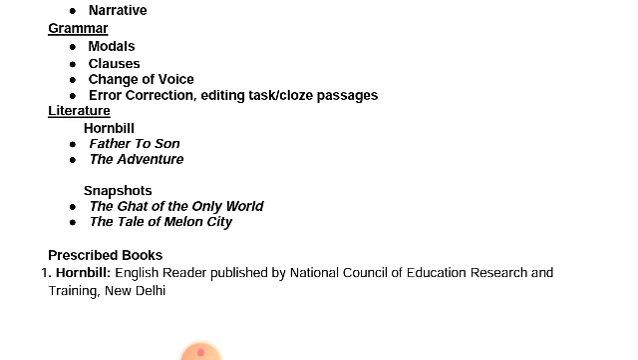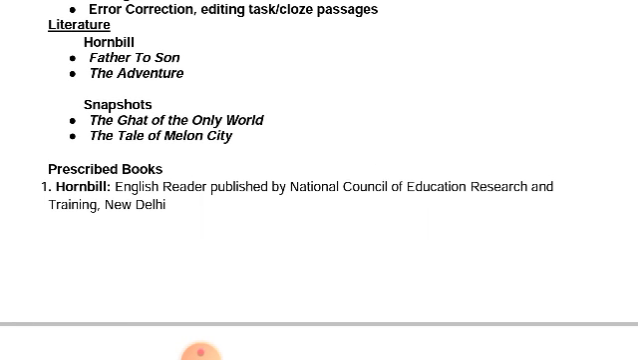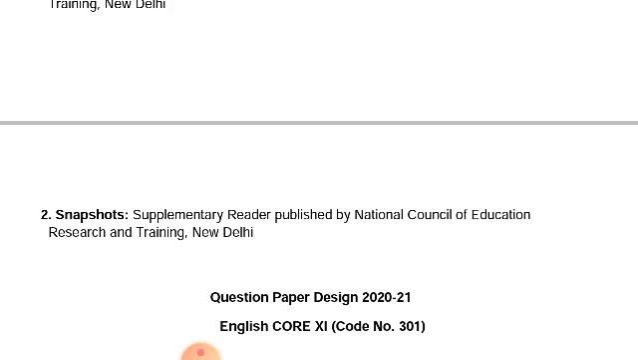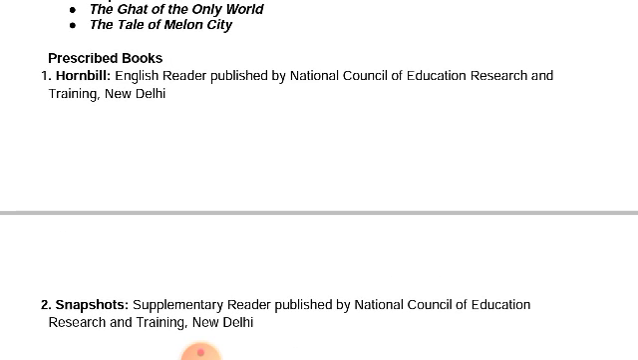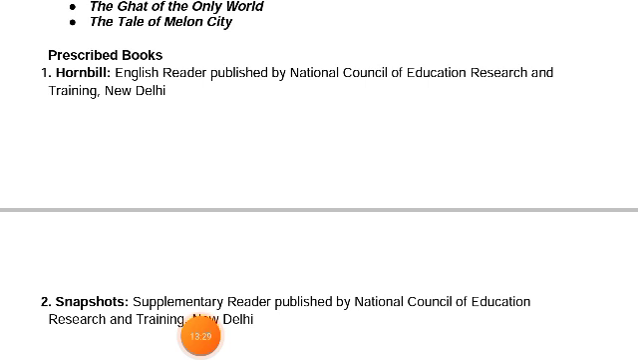These are the prescribed books for your syllabus, English reader Hornbill and Snapshot. So by this method we have completed which chapters are included and the format of the question paper for your next exams. So get ready and write down all your syllabus in your notebook.